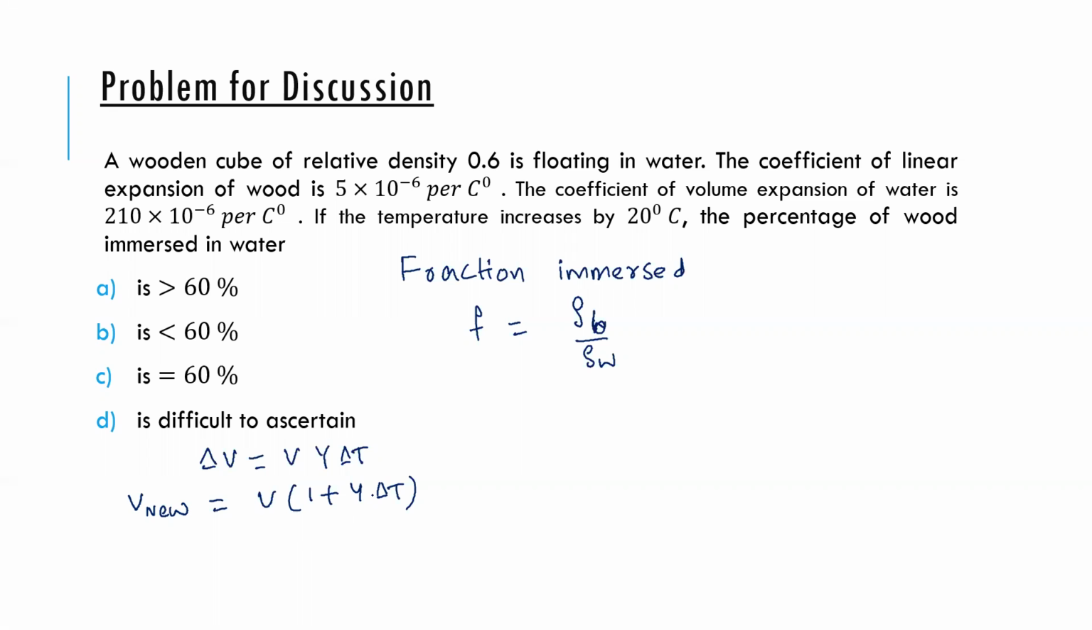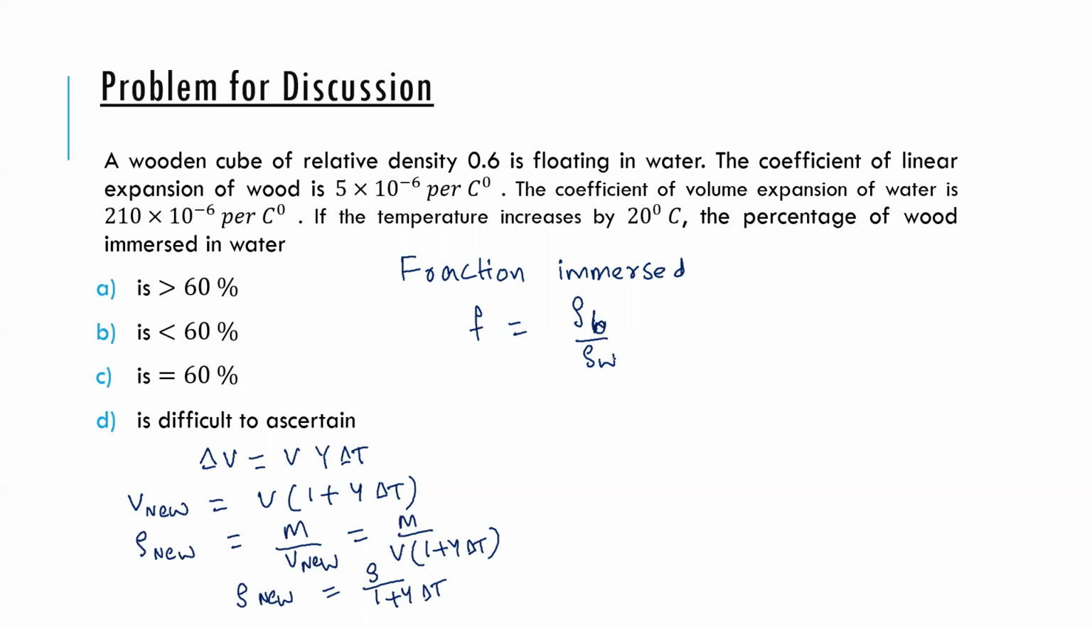The mass of an object does not change. So the new density would be the same mass divided by the new volume, which I can write as m by V into 1 plus gamma delta T. So the new density is the old density divided by 1 plus gamma into delta T. Are you okay?